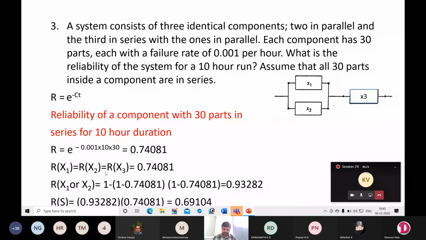Okay, next, since each component has 30 parts with the same failure rate, we have the same R x1, R x2, R x3 values. Then x1 and x2 are connected in parallel, so that's why R x1, R x2, you'll get 0.93282.